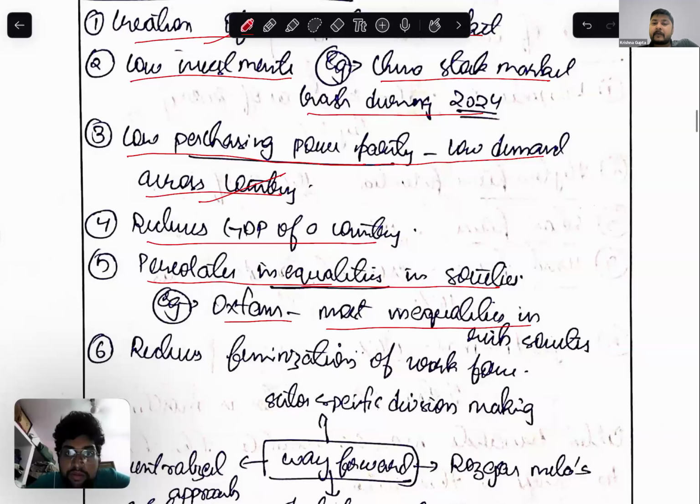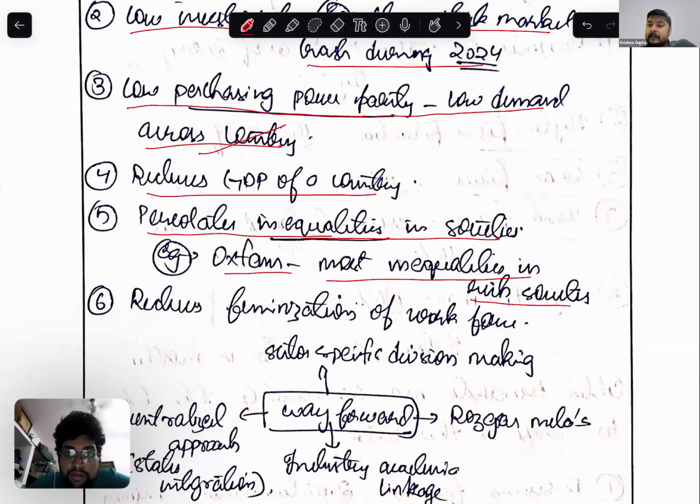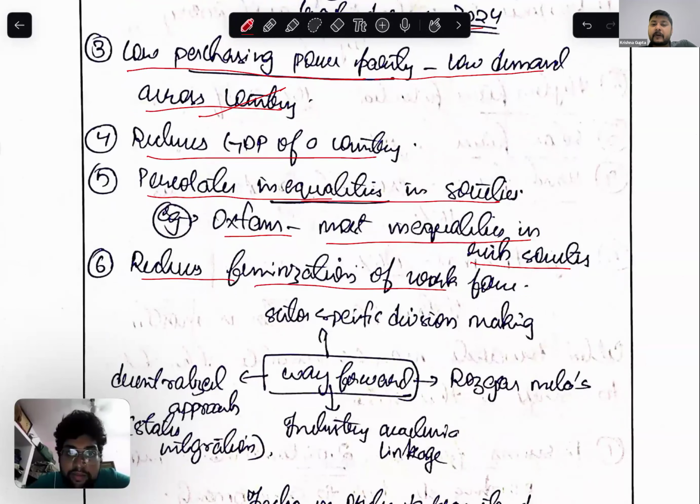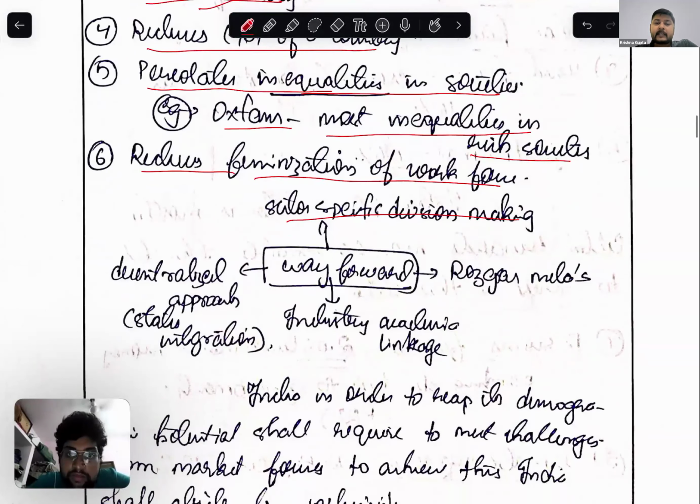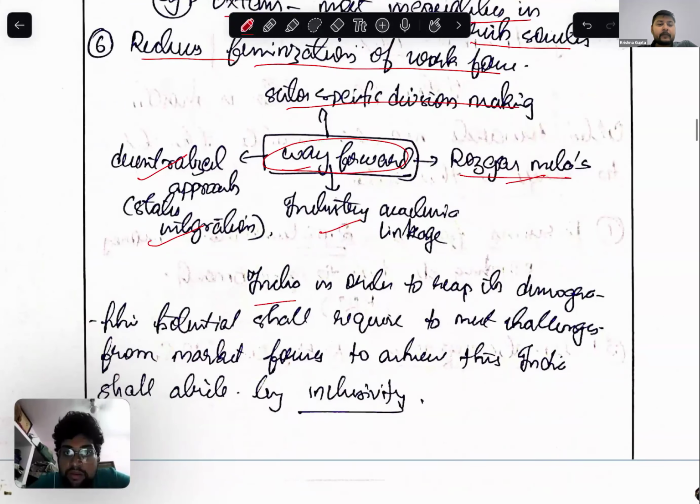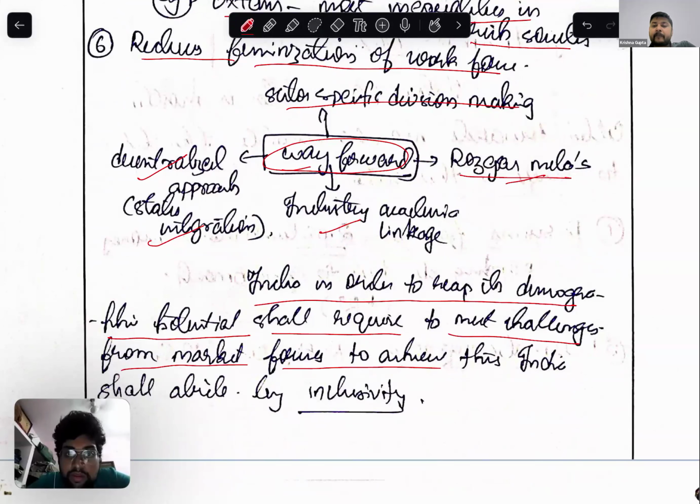Then it populates inequalities in society. Oxfam: most inequalities in rich societies. Very good. Reduces feminization of the workforce. Then sectoral specific division making. So this is the way forward part: decentralization approach, states integration, industry academic linkages, Rozgar Melas. India, in order to reap its demographic potential, shall require to meet challenges from market forms. To achieve this, India shall abide by inclusivity. Very good conclusion.